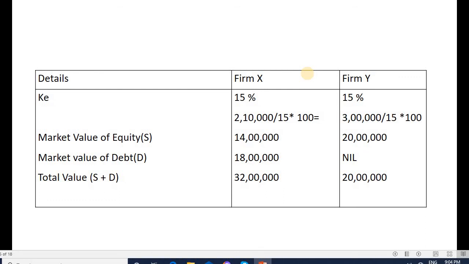Now we need to calculate the value of equity, that is using the equity capitalization rate. They have given 15% in both the companies. So here 2,10,000 divided by 15 into 100, and in case of company Y it is 3 lakh divided by 15 into 100. So the market value of equity in case of company X is 14 lakh and in Y it is 20 lakh. The market value of debt in X is 18 lakh, in Y it is nil. So the total value in company X is equity plus debt, that is 32 lakh, whereas in case of Y it is 20 lakh.